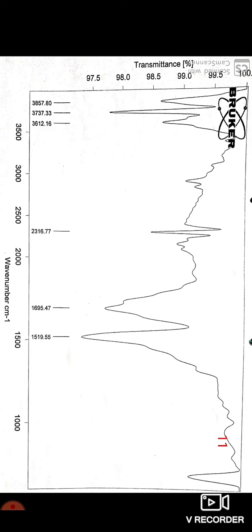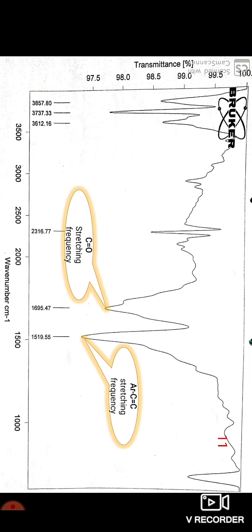This is the FTIR spectrum of the fluorinated diketone compound. The first peak appears at 1590 centimeter inverse, which is in the range of the aromatic carbon-carbon stretching frequency. Then this peak appears at 1695 centimeter inverse, which is in the range of the carbonyl stretching frequency.